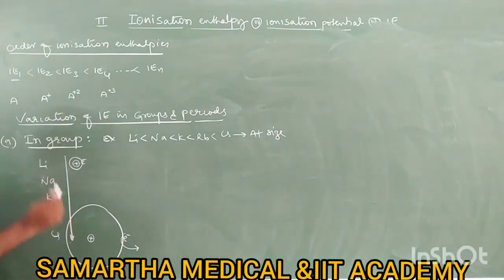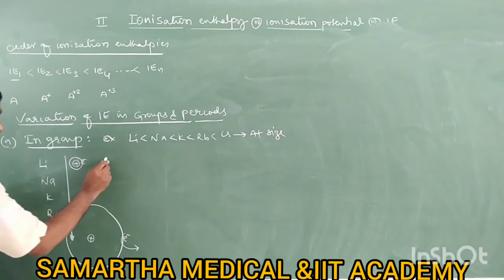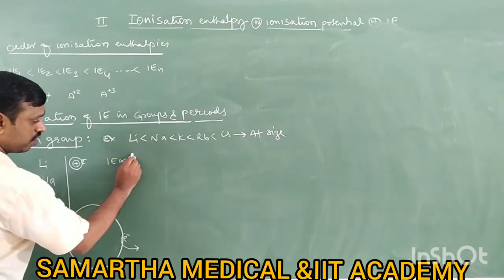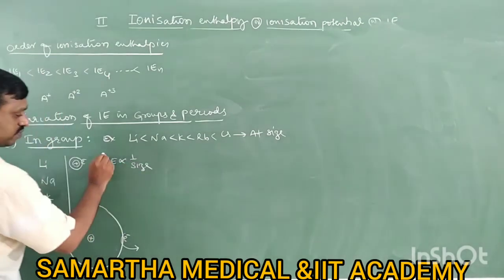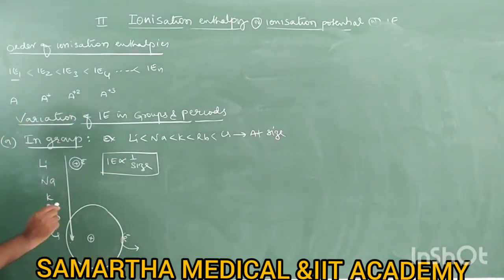So remember: larger the size, smaller the ionization enthalpy. Smaller the size, larger the ionization enthalpy. Therefore ionization enthalpy is inversely proportional to size.